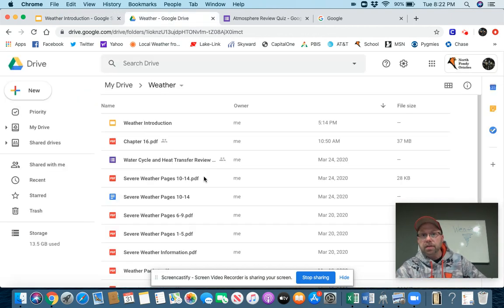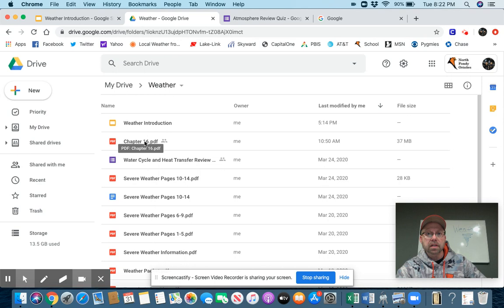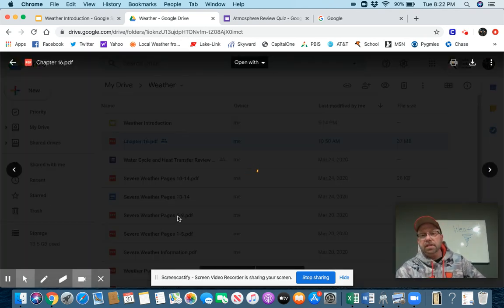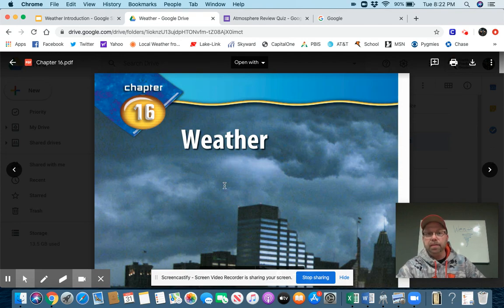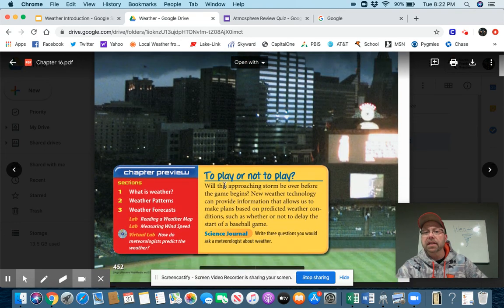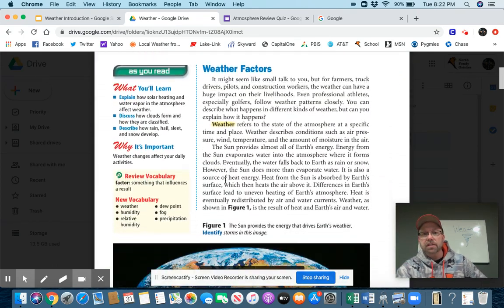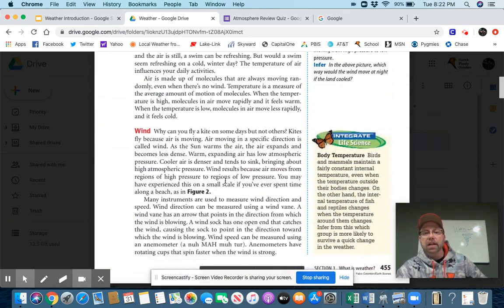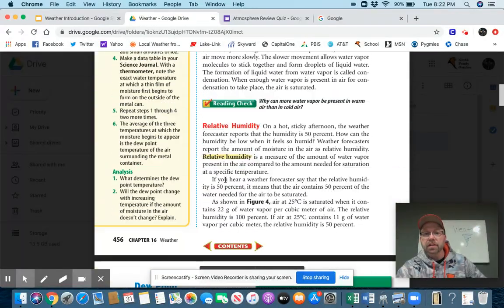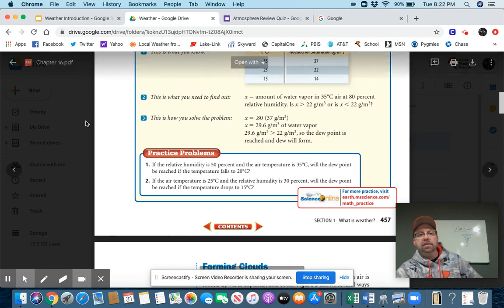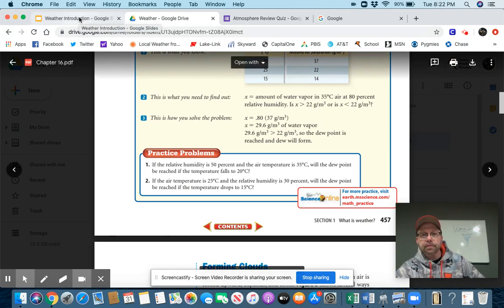I'm also going to supply this to you, and that is the Chapter 16 PDF, which is the chapter on weather. Everything that I got that's in this slideshow today is from just these first couple of pages. So if you need another resource to look at, in fact, we're only going up to about right there today. So the first 4 pages or so in our introduction, but you'll have that in your hands probably before you have the video in your hands.